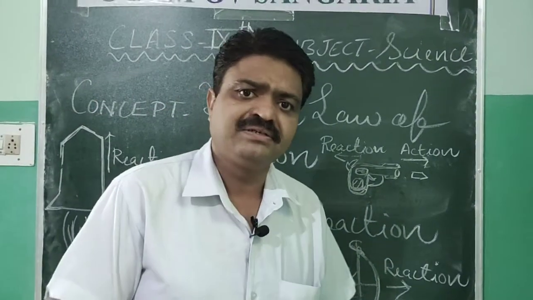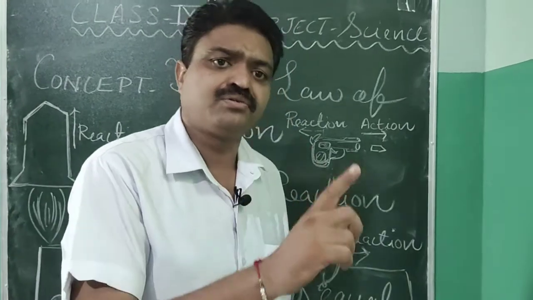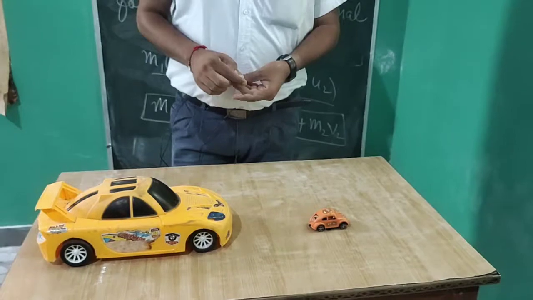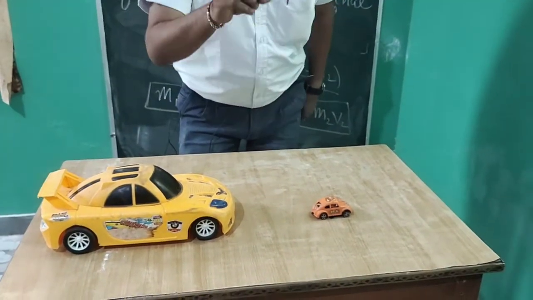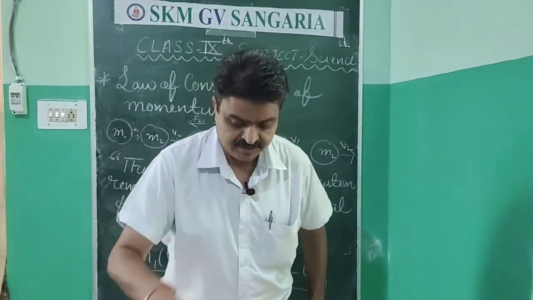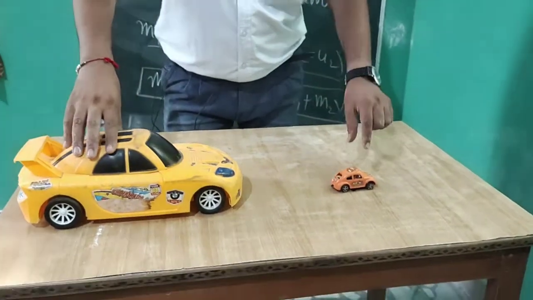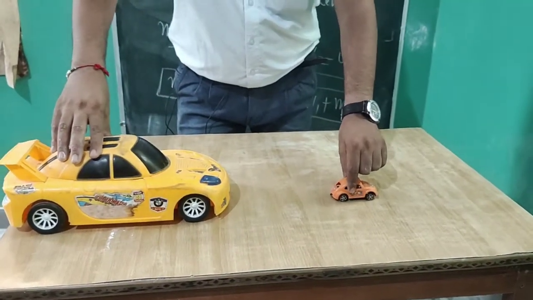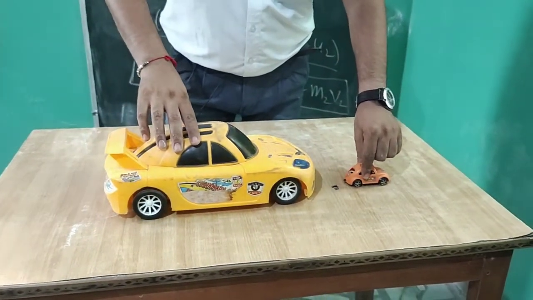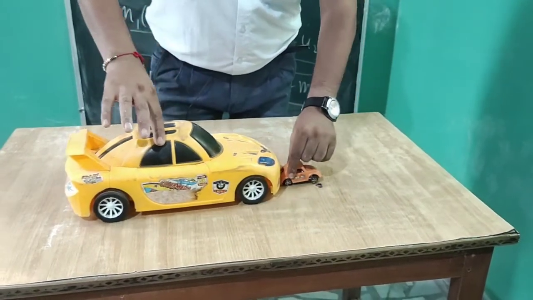Now we will discuss the law of conservation of momentum due to action and reaction law. To understand the law of conservation of momentum, students, we will discuss this example. Like there are two cars, they are moving with their own velocity, means it is their initial velocity, and after some time they collide with each other like this.